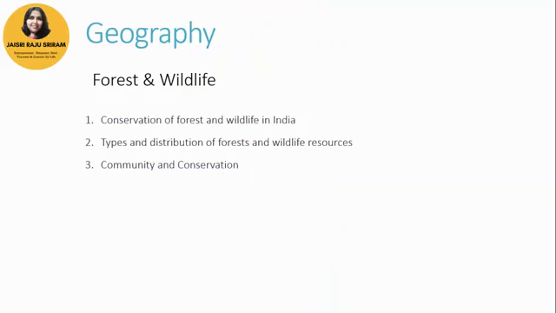This lesson does not have map work in it. It is almost a continuation of your 9th standard wildlife and vegetation lesson, right? So why do we need to conserve forests? What is the differentiation between endangered and vulnerable species? How is overpopulation responsible for environmental degradation? What ideas or projects have communities carried out to conserve and protect wildlife and forests in India? So let me sum this up. You have conservation of forests and wildlife in India, types and distribution of forest and wildlife resources, and community and conservation. All right.